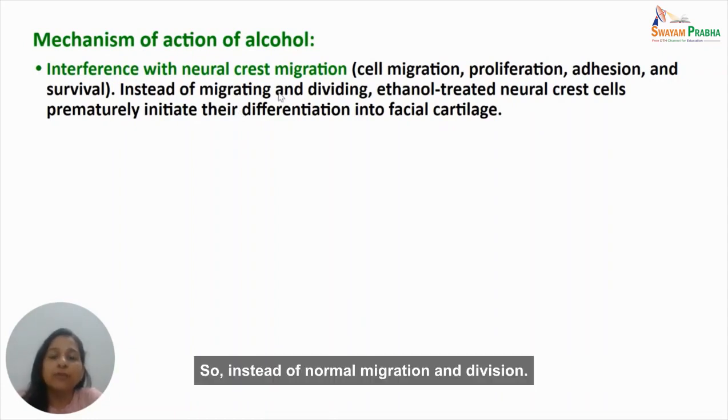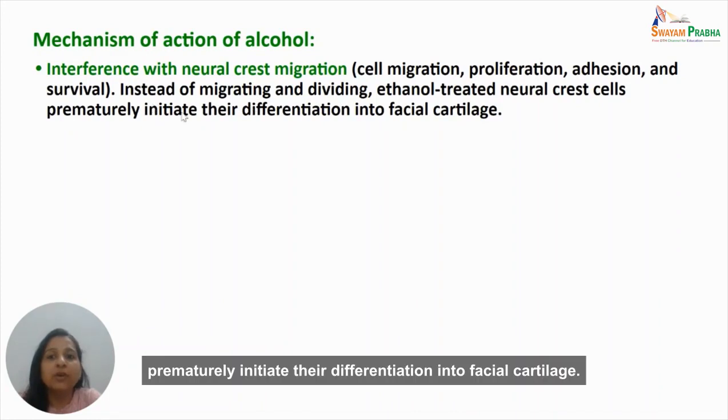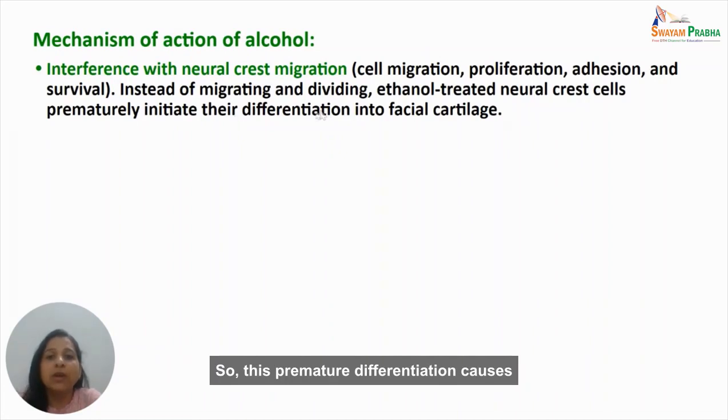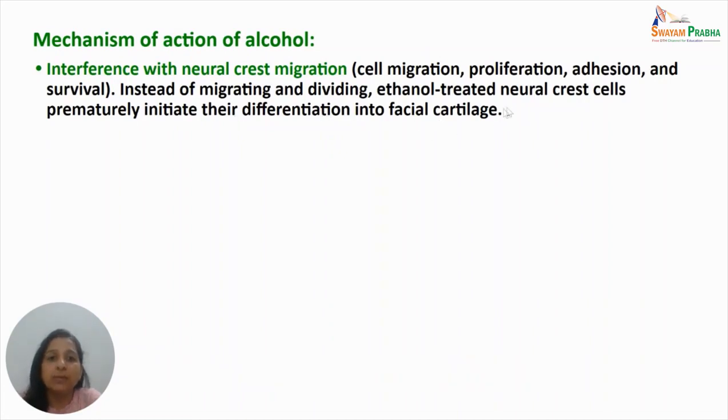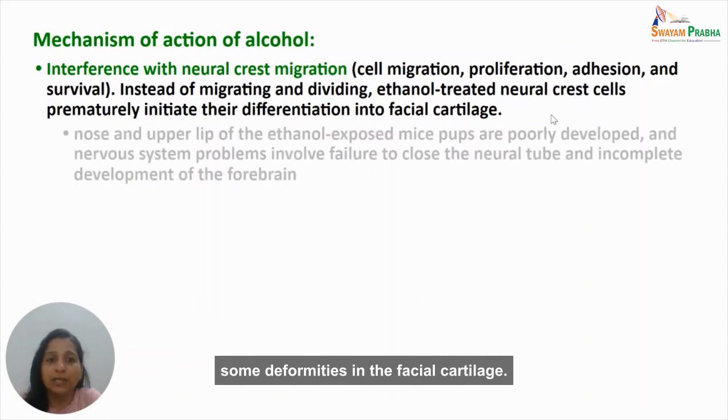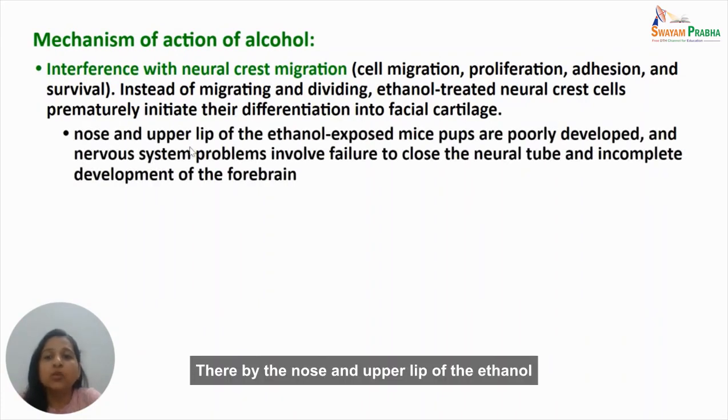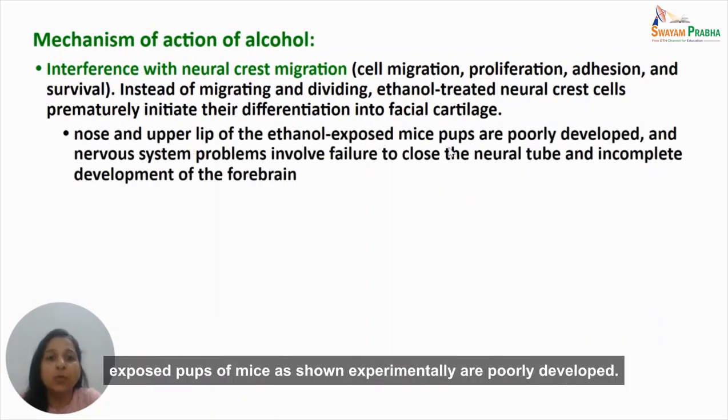So instead of normal migration and division, the ethanol-treated neural crest cells prematurely initiate their differentiation into facial cartilage. This premature differentiation causes some deformities in the facial cartilage. Thereby, the nose and upper lip of the ethanol-exposed pups of mice, as shown experimentally, are poorly developed.